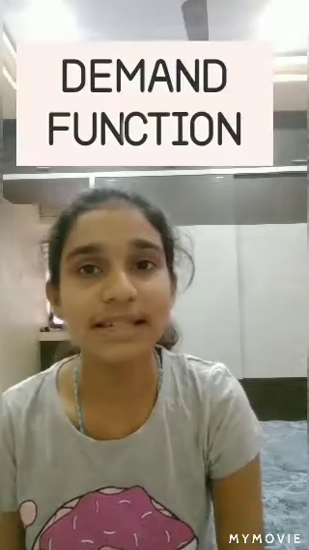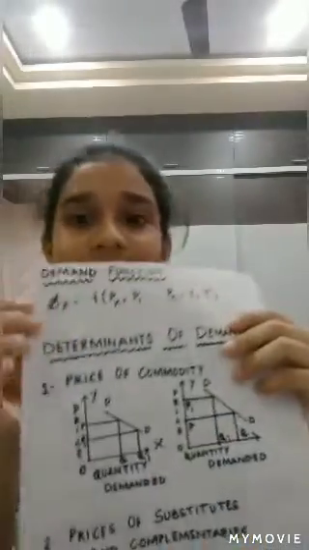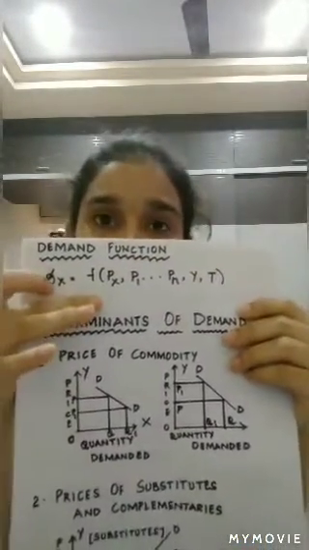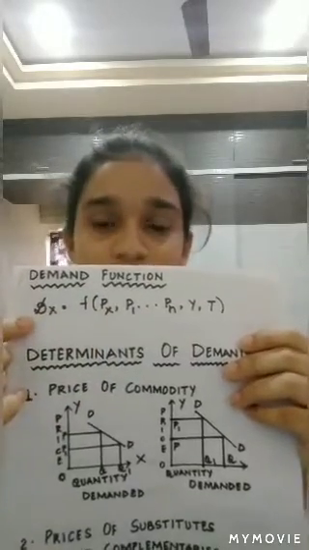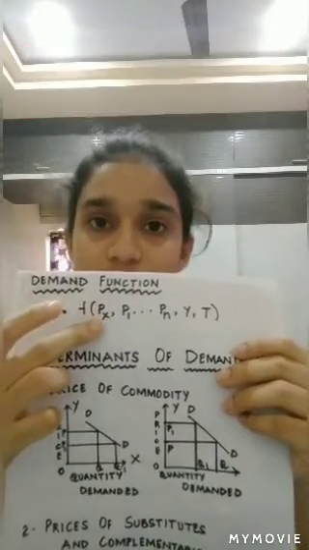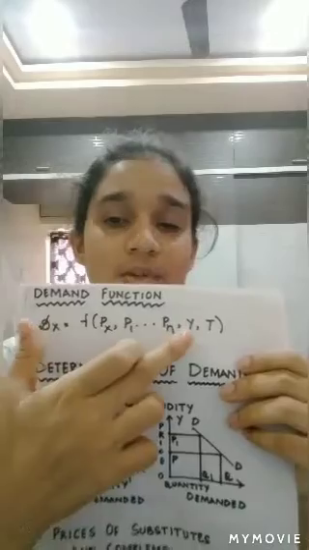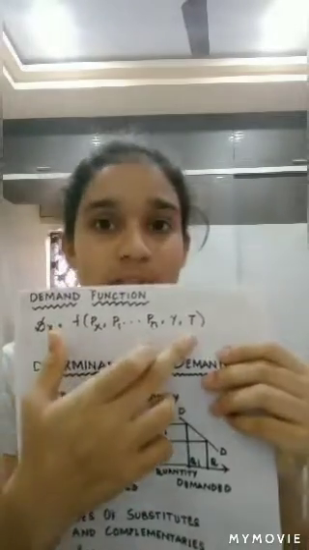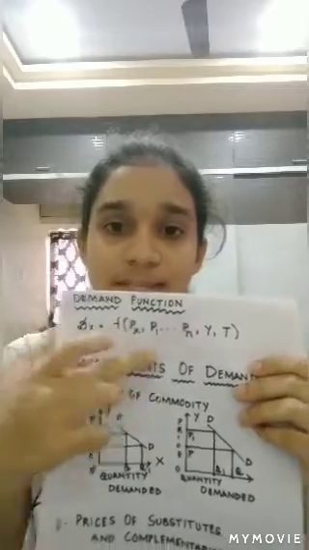Next, coming on to the demand function. Demand function is a mathematical expression that shows the relation between the quantity demanded and the factors that determine it, and it can be expressed as Dx = f(Px, P1 till Pn, Y, T), where Dx denotes the demand for good x, f shows the functional relationship, Px shows the price of good x, P1 till Pn shows the prices of the substitutes and complementaries, Y denotes the income of the consumer, and T represents the tastes and preferences of the consumer. So, a demand function can be explained in this way.